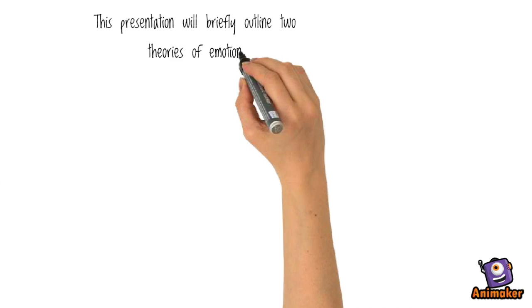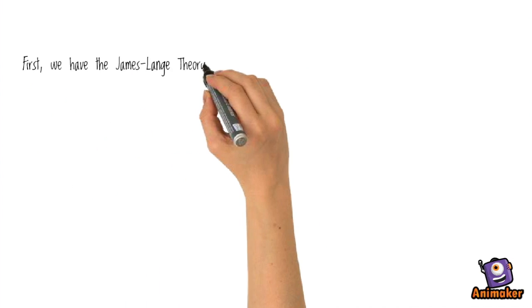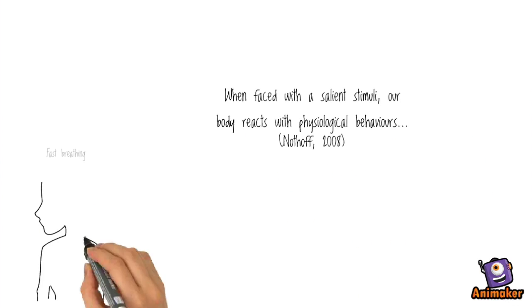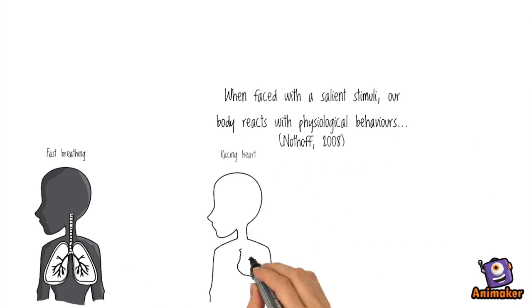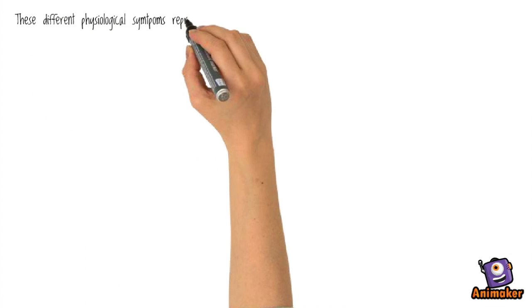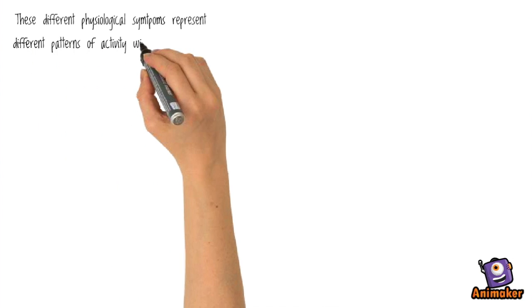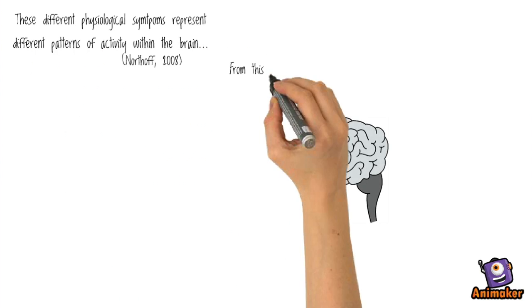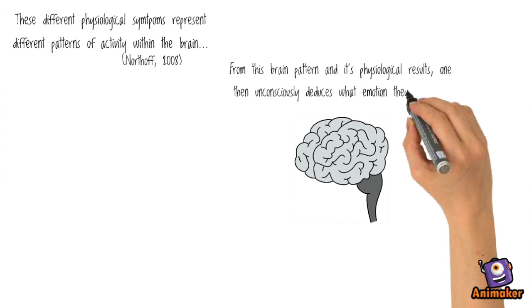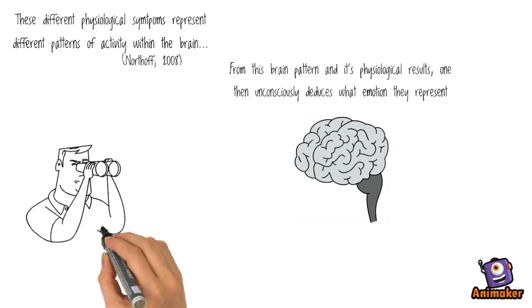This presentation will briefly outline two theories of emotion. First, we have the James-Lange theory. The theory says that when faced with salient stimuli, our body reacts with physiological behaviors, such as fast breathing, a racing heartbeat, or facial expression change. These different physiological symptoms represent different patterns of activity within the brain. From this brain pattern and its physiological results, one then unconsciously deduces what emotion they represent.